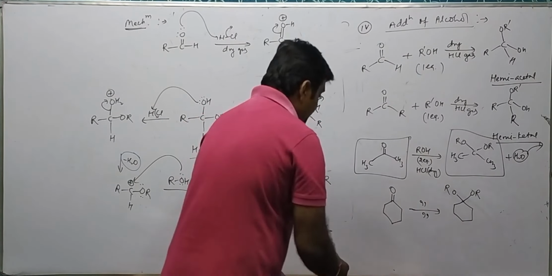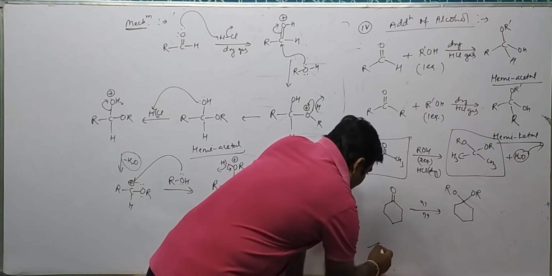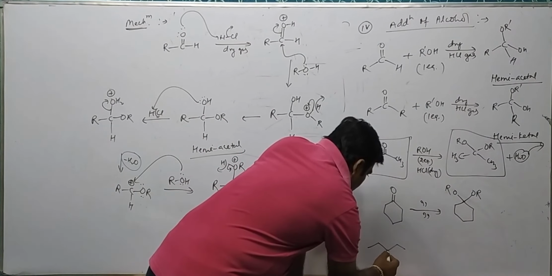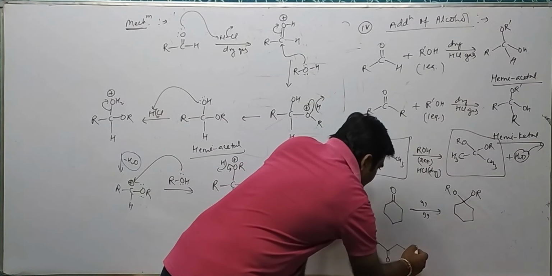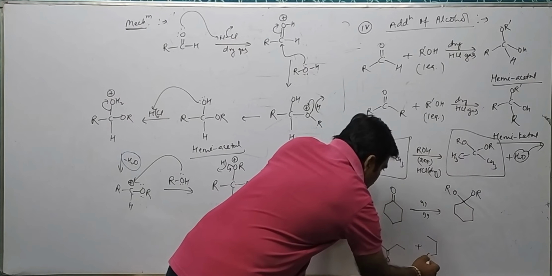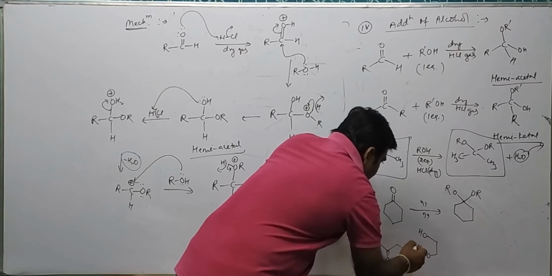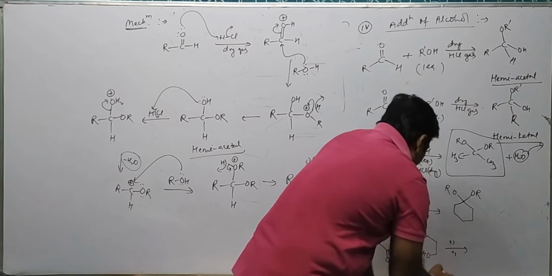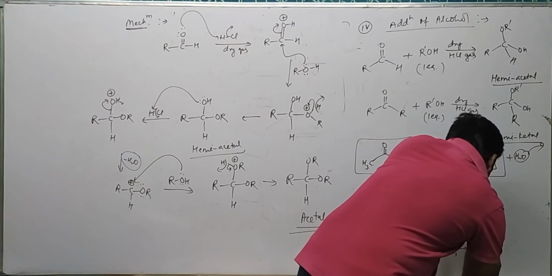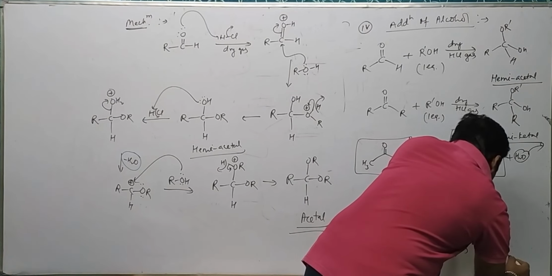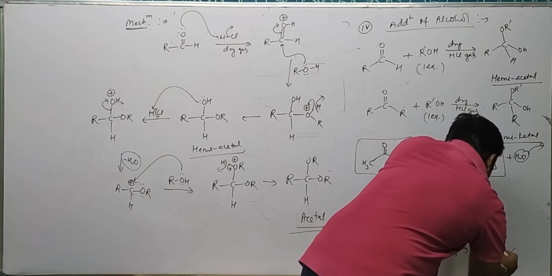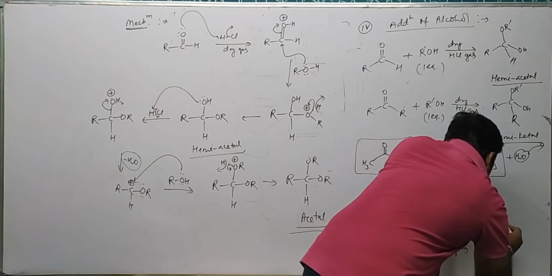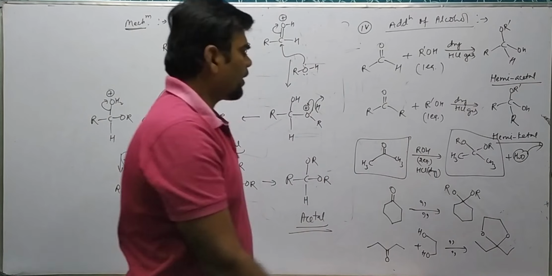However, with ethylene glycol, even diethyl ketone will form the corresponding acetal because of formation of a 5-membered ring.